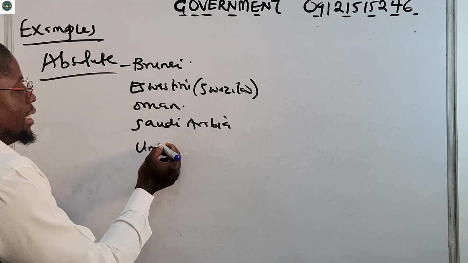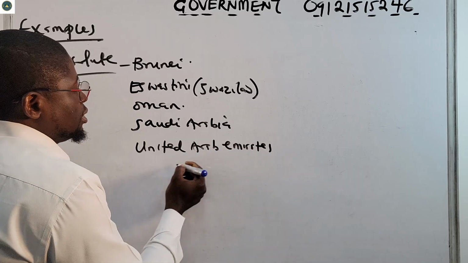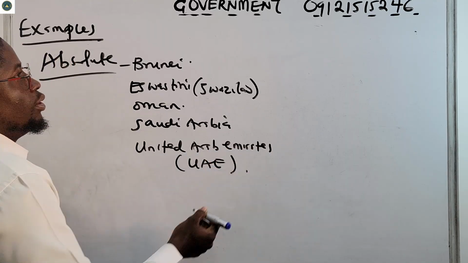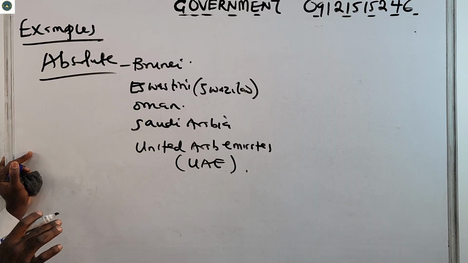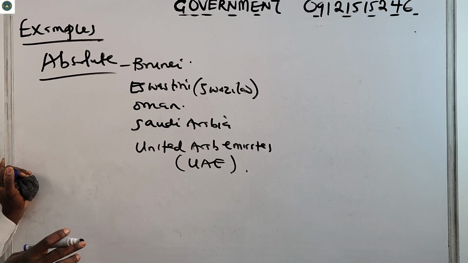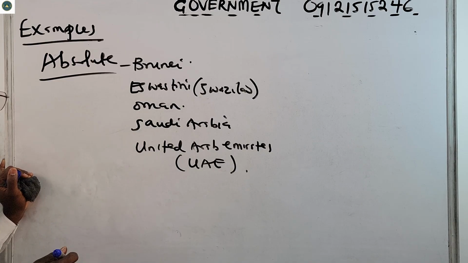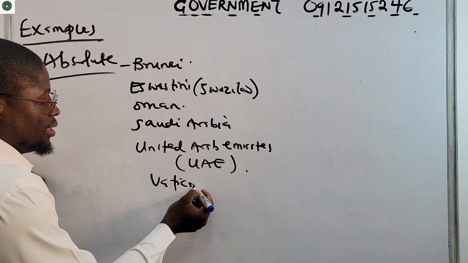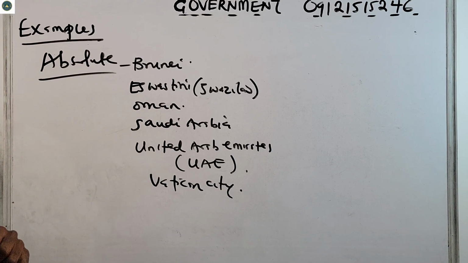We have the United Arab Emirates, which is what we call the UAE. So these are some of the countries that run on absolute monarchy. In addition, Vatican City. The sovereign, the person that sovereignty relies on, is the Pope of Vatican City. So Vatican City can also be added here. These are countries that run on absolute monarchy as of right now, as we are